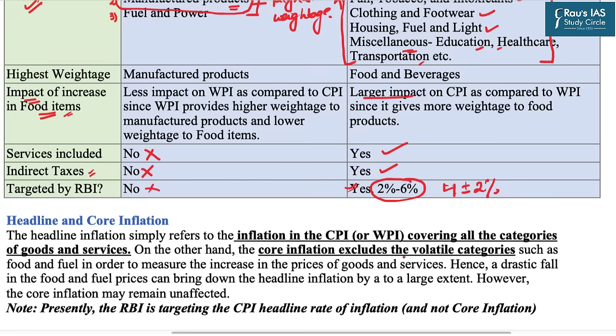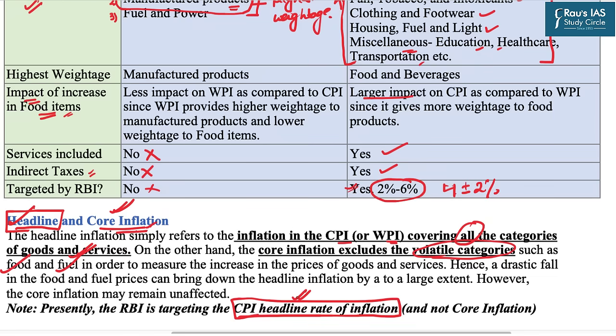In continuation with this, you should also know the difference between headline and core inflation. Headline is the overall inflation which includes everything. It refers to the inflation in the CPI or the WPI, covering all the categories of goods and services. But if we take core inflation into account, we have to exclude the volatile categories, for example food and fuel. That is, you subtract food and fuel from the headline inflation, and you get the core inflation. Presently, the RBI targets the CPI headline rate of inflation and not the core inflation. Again, this fact is very relevant.